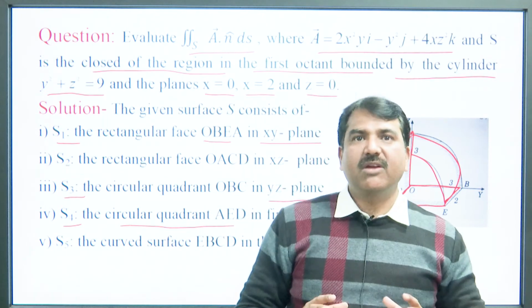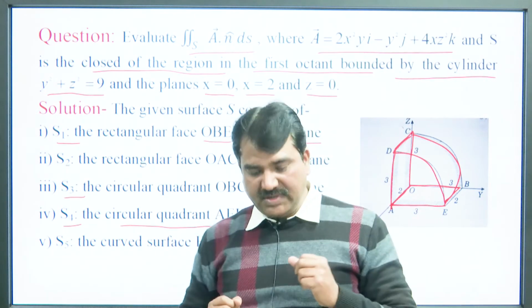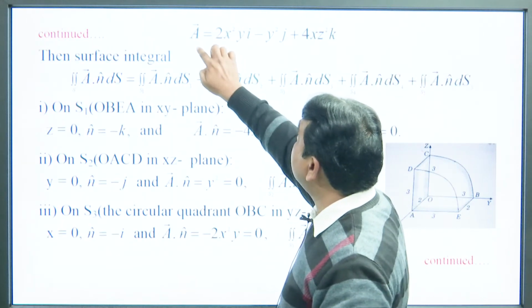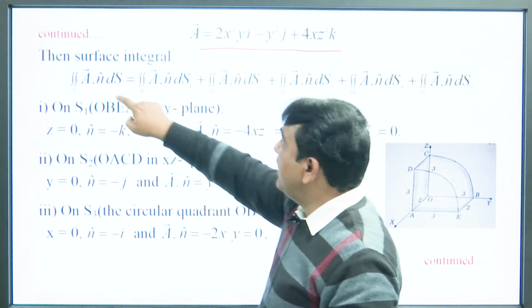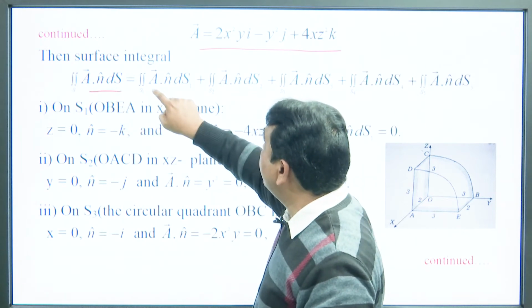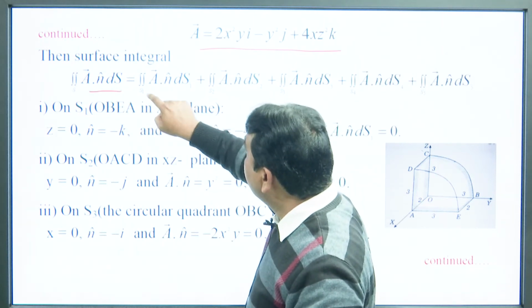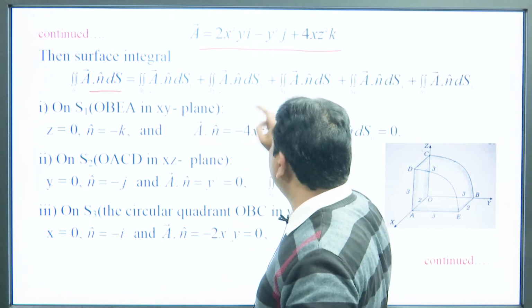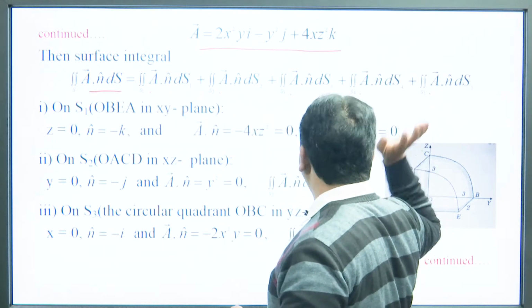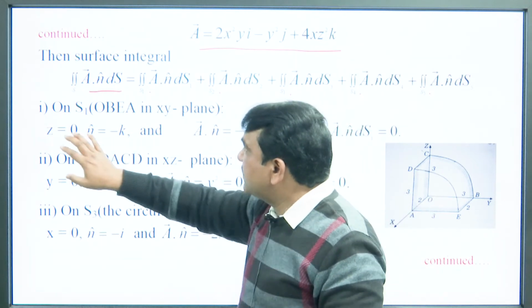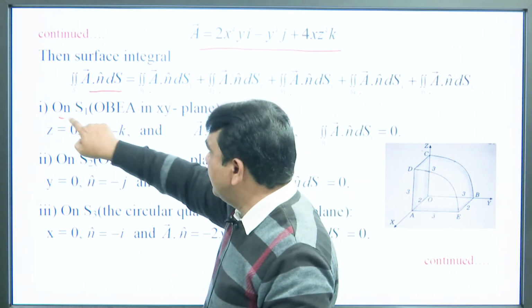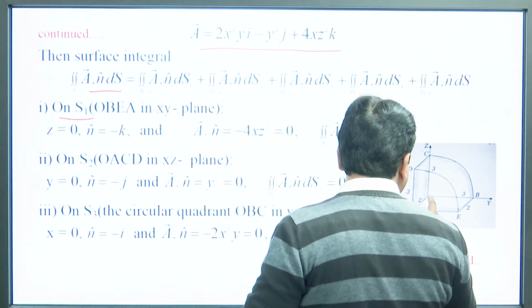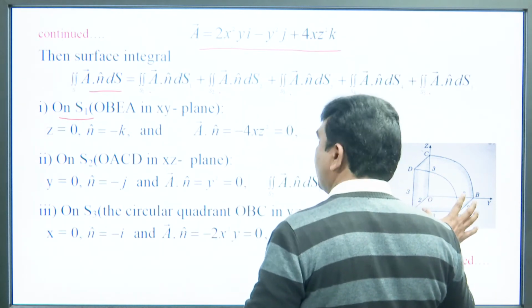So, we have to calculate the surface integral of each surface. Let us calculate: the vector A is given, and A dot n over S is the sum along S1 plus S2 plus S3 plus S4 plus S5. Let us first calculate on S1. What is S1? OBEA in the xy plane.